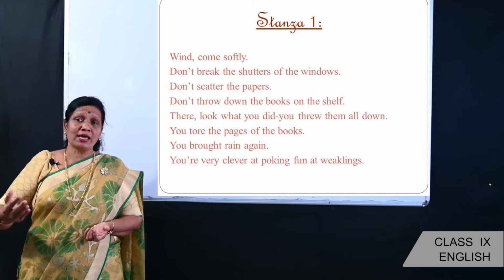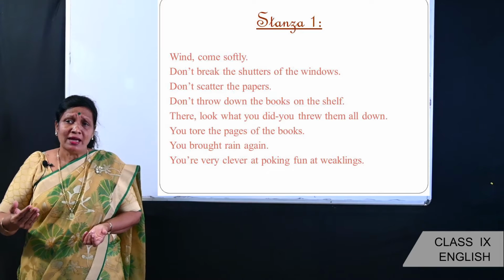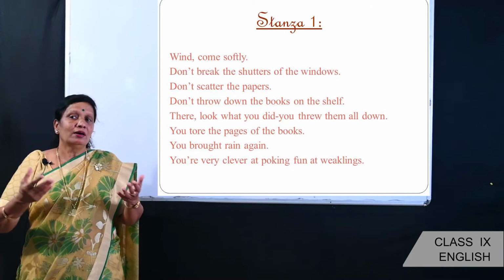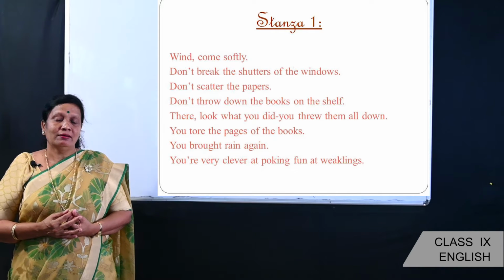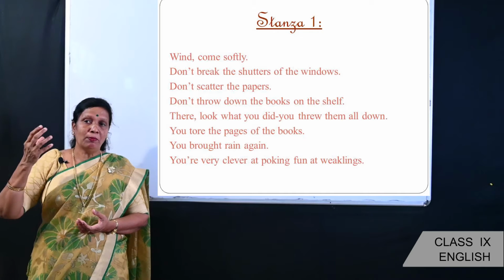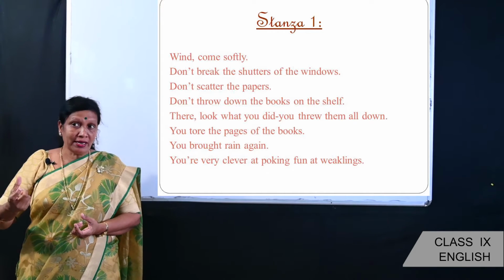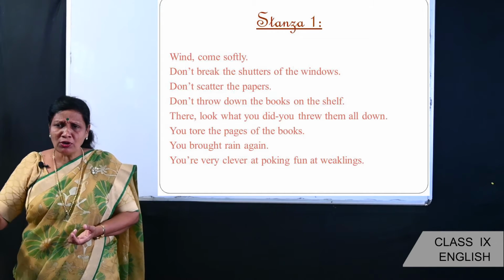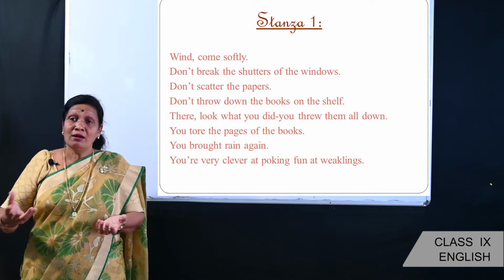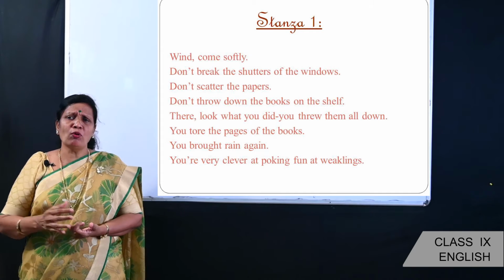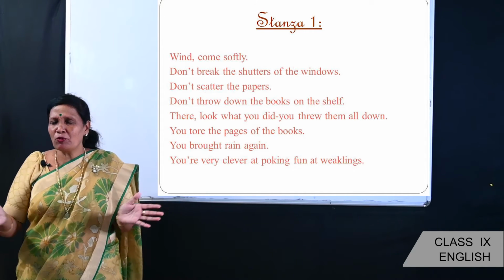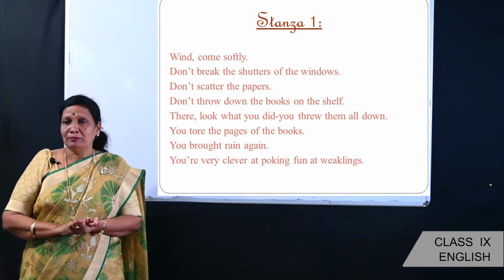The poet is talking about the power of the wind and says that you are so strong that you have brought rain again. And the poet is also telling that when the wind blows strongly, it brings down all those things which are weak. Even the people who are weak, they are easily broken away by the wind.